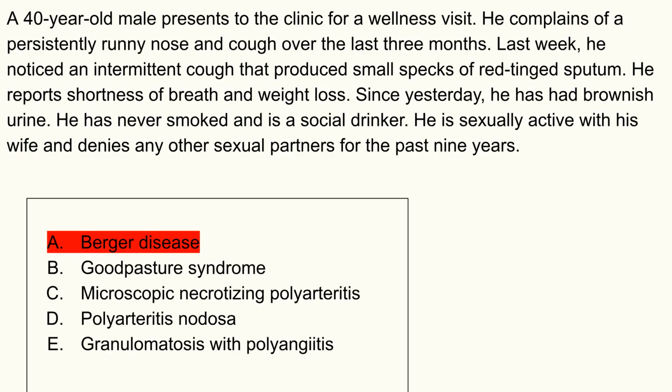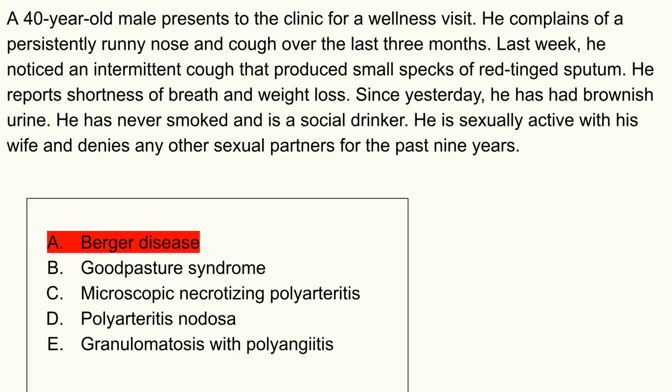Choice A, Berger disease, wrong. We're talking about IgA glomerulonephropathy. IgA antibodies deposit into the renal mesangium. We're not going to do the step 1 pathophysiology discussion, though. It's just not helpful. It's easy to eliminate because, one, the stem has to mention a recent upper respiratory illness or GI infection. That's not mentioned here.